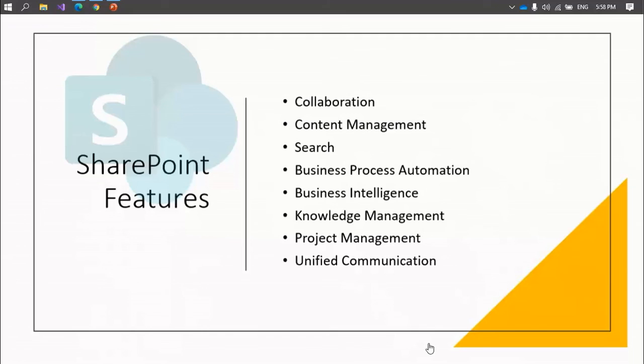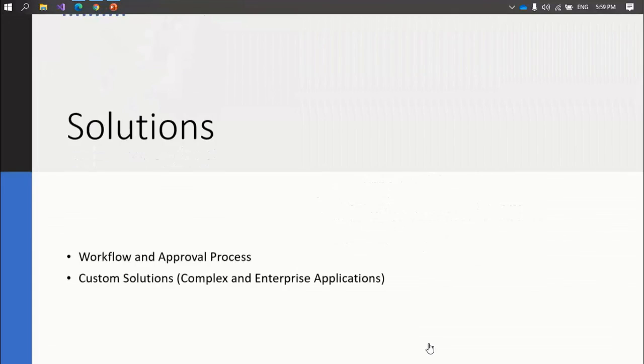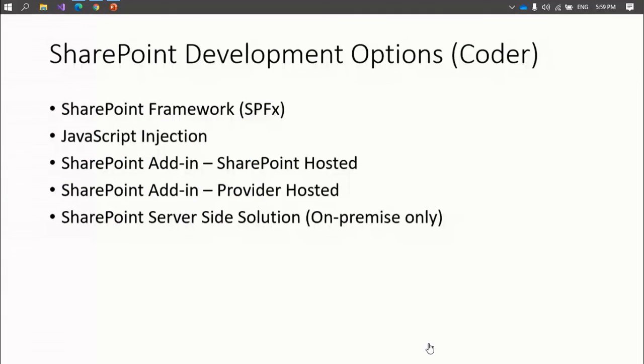Then you can automate the business process like the one I did. This is a simple example, but with that you can build a complex application as well. You have the option to use all the Power Platform options. Then you have the option to integrate with Teams. There is a project management template as well. So there are many features, and you don't need to write complex code for this. You just need to do customization. But there is also another dimension: if coders are there, they have lots of options as well. These are the options you have available for coders.